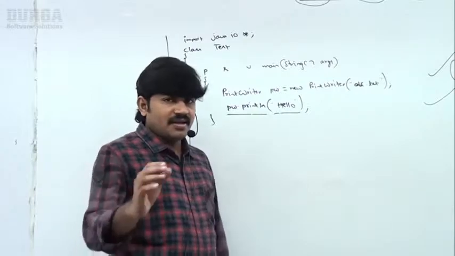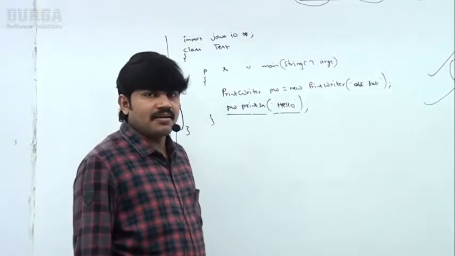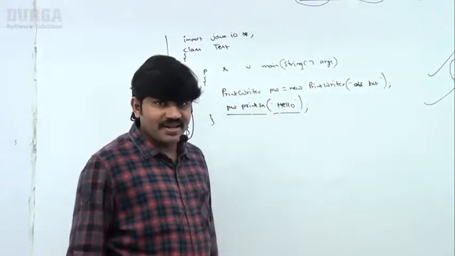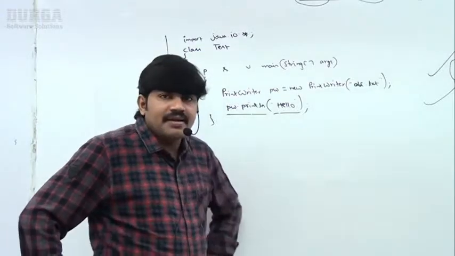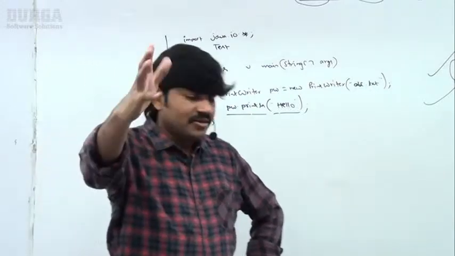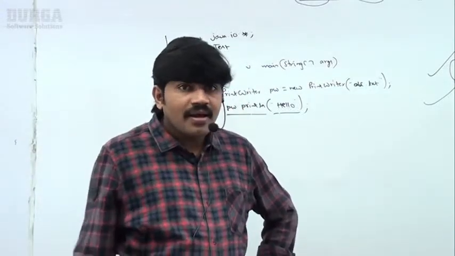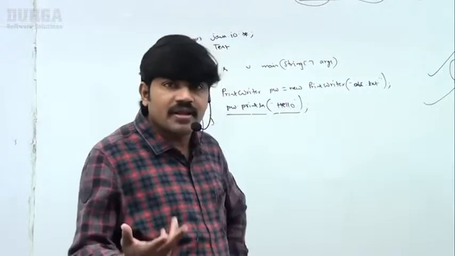Now I will ask the compiler, hey compiler, can you please compile this code? Like this I am asking the compiler. Then immediately the compiler is going to tell, Durga, sorry, I can't compile. Then I will ask what is the reason.